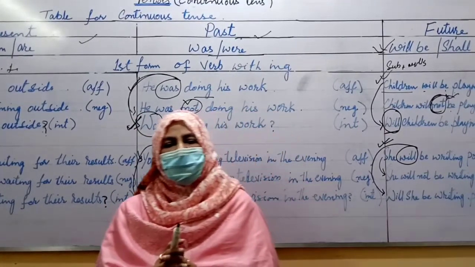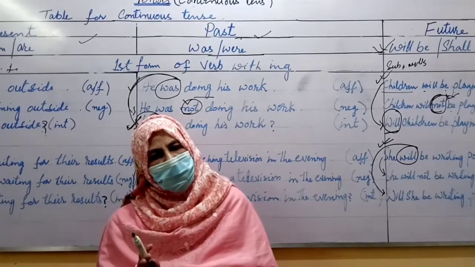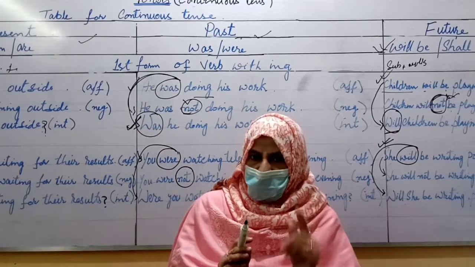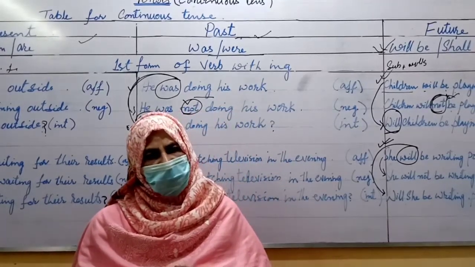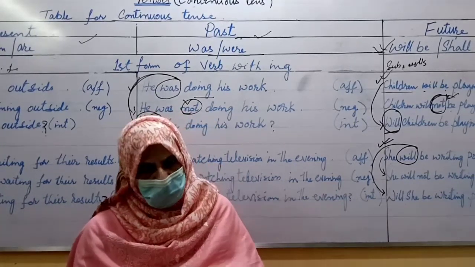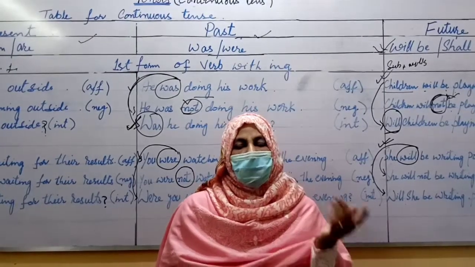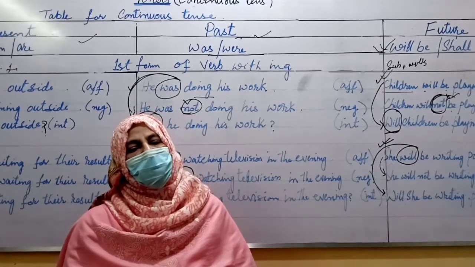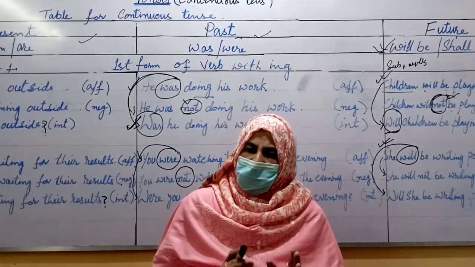The next paper consists of comprehension, letters, composition and questions from poem. Next paper is paper 2. It means your paper is distributed into two portions, two sections. Paper 1: grammar based exercise, text exercise, completion of stories and translation of paragraph. And paper 2: comprehension, letters, composition and questions from poems. I hope, students, you understood the paper pattern as well.